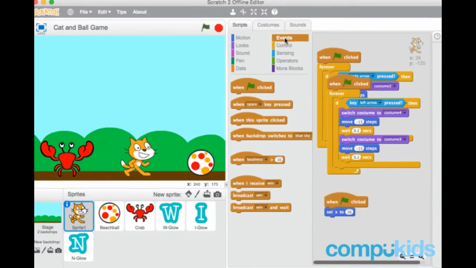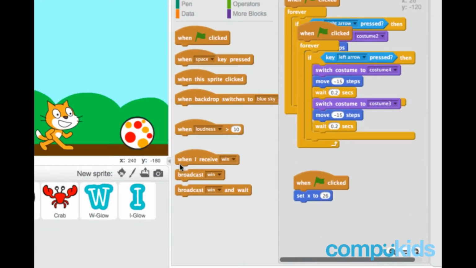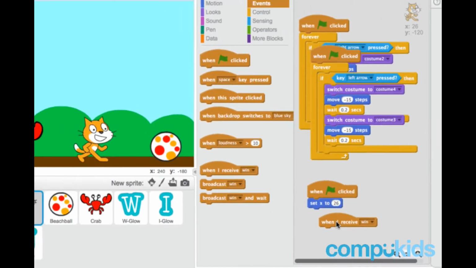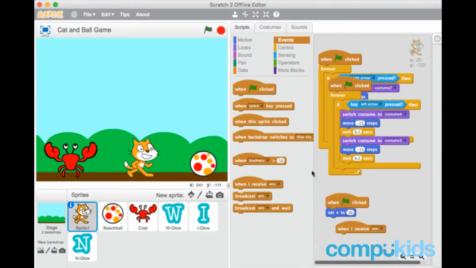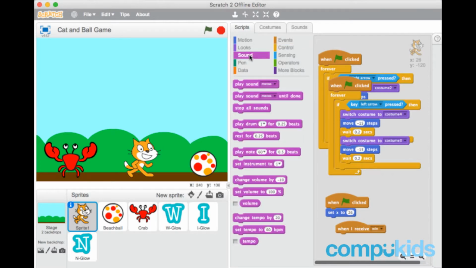So we go to the Events tab and we select When I Receive Win. Next, we go to the Sound tab, click it, and select this piece, Play Sound Meow. That means it'll play the sound just once. Drag it and connect it there. And that's about all we need to do.